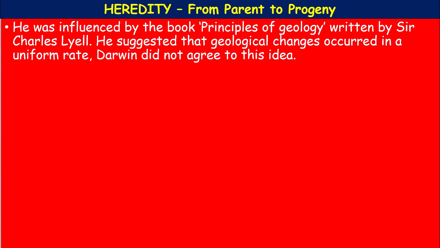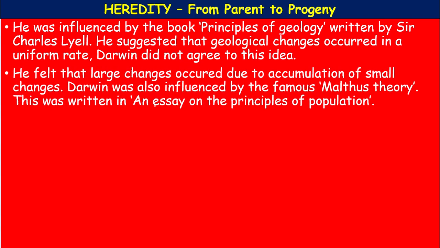He was influenced by the book Principles of Geology, written by Sir Charles Lyell, who suggested that geological changes occurred at a uniform rate. Darwin did not agree with this idea, and felt that large changes occurred due to the accumulation of small changes. Darwin was also influenced by the famous theory on population proposed by Malthus.